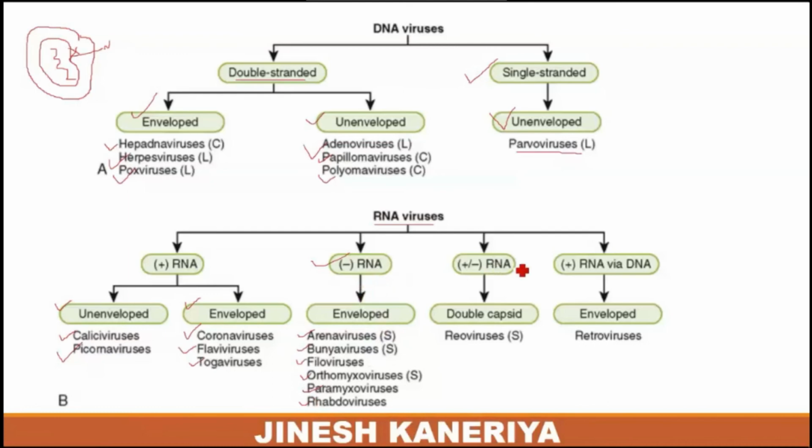Some of the viruses are examples of either positive sense or negative sense RNA. Both RNA genomes, positive sense as well as negative sense, are available, but the genomic content is in RNA form. So this kind of genomic content is available in a double capsid layer. These are some complex forms of viruses. In this condition, the viruses contain the double capsid, and they contain the positive sense as well as negative sense RNA genome. So these are the double capsid viruses, also known as retroviruses.